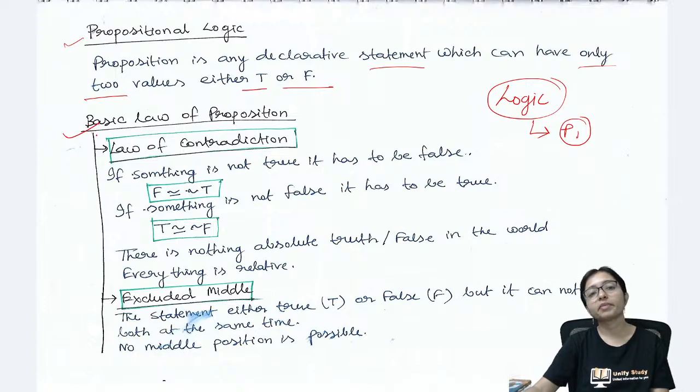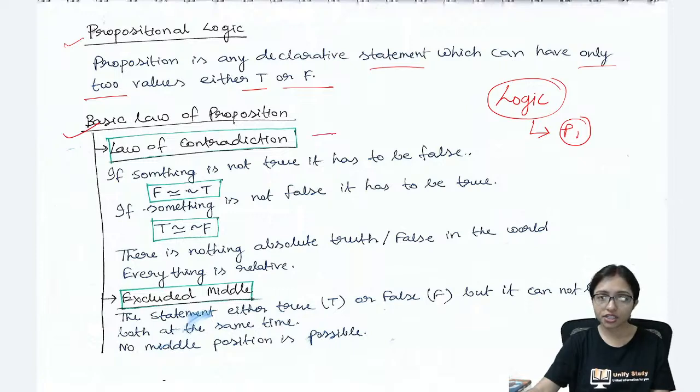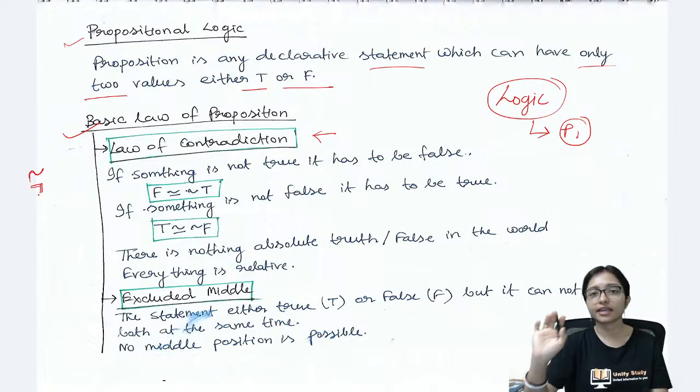Now here the basic law. There are some basic law. Law of contradiction. Here there is a contradiction between true and false. If you are telling not true, then it is definitely false. If you are telling not false, then it is definitely true. Not we are writing negation like this way or this way. This is the way how to represent the negation. Either this way or this way you can represent the negation symbol.